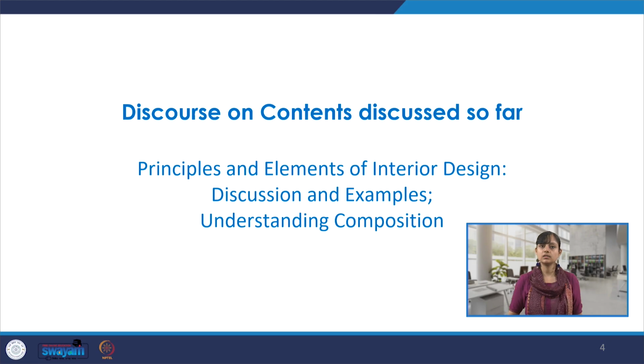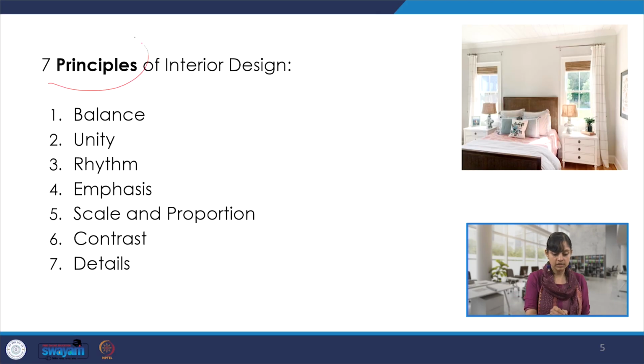So we started our discussions this week by understanding the principles and elements of interior design, and then also trying to understand how they come together and help us achieve a certain composition within the interior spaces and varied projects that we work on. So we started with the principles.